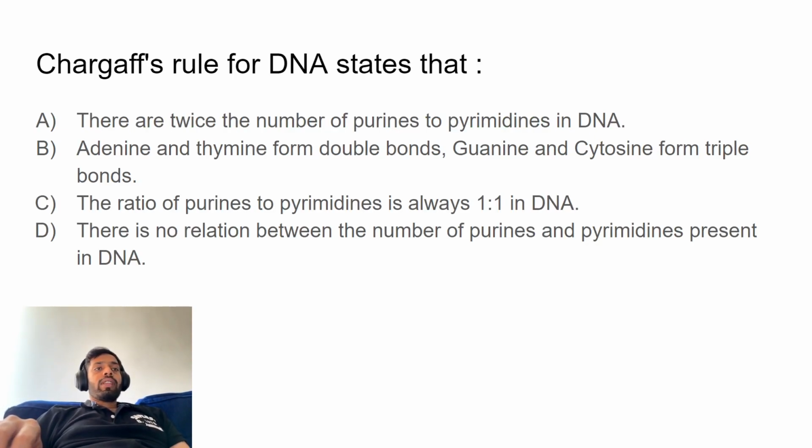Okay. So the next question reads: What is Chargaff's rule for DNA, and what does it state? Is it that there are twice the number of purines to pyrimidines in DNA, or that adenine and thymine form double bonds and guanine and cytosine form triple bonds, or that the ratio of purines to pyrimidines is always 1:1 in DNA, or that there is no relation between the number of purines and pyrimidines present in DNA? So this is one of the core principles of Chargaff's rule.